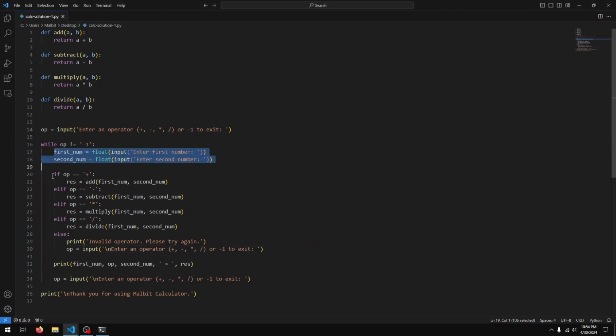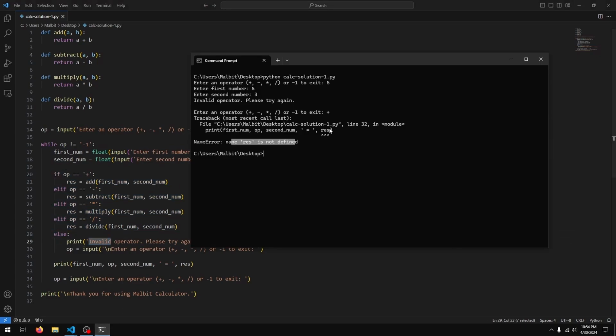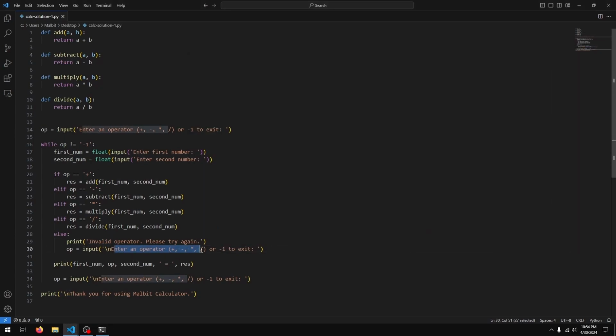So it does all this, comes down here, prints that it's an invalid operator, asks us for an operator again, and then it's going to come down to this line, which is not what we want. Here it's doing the calculation again, so that's not something that we want.